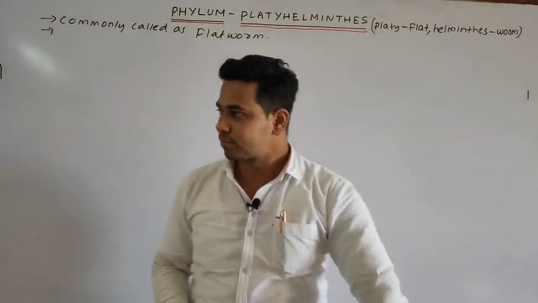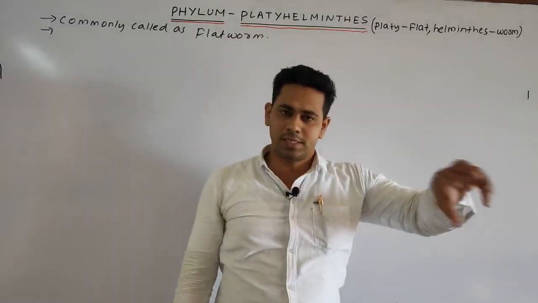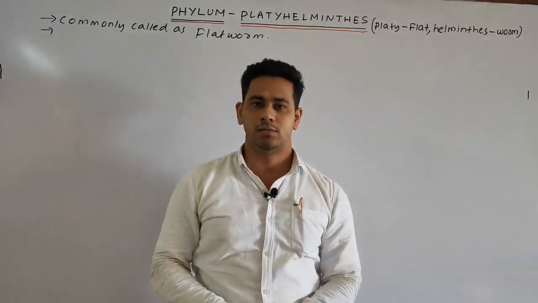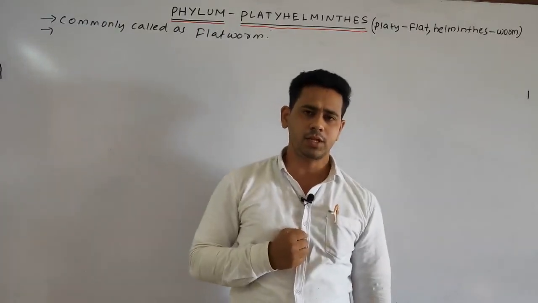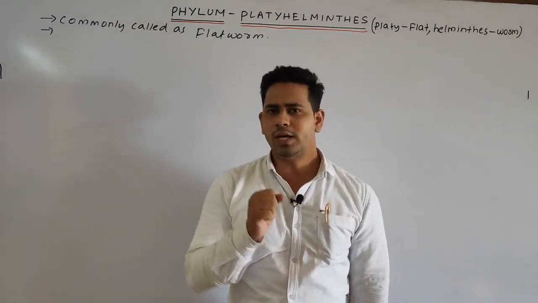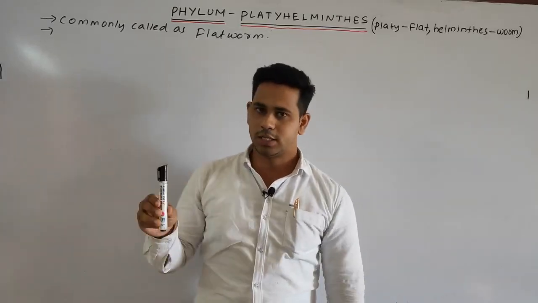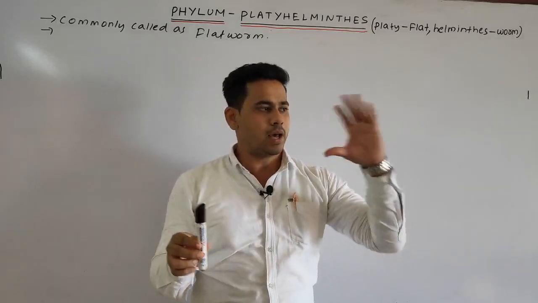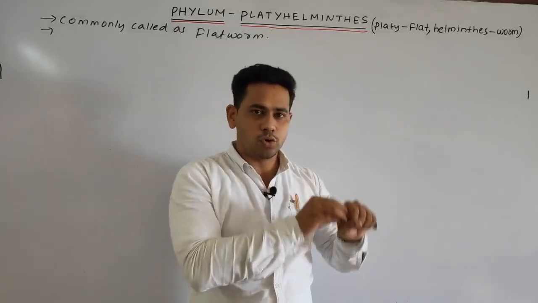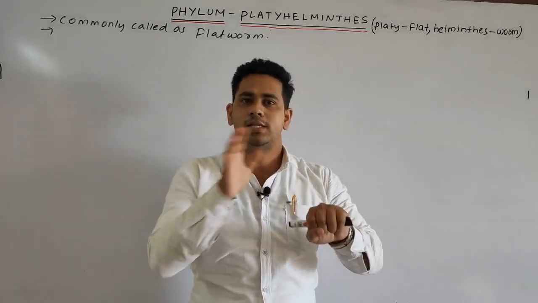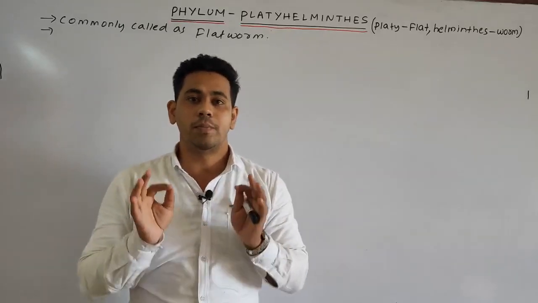Next students, in the case of Platyhelminthes, these are basically parasites of mostly vertebrates, and some are free living. Students, what does parasite mean? Parasite means an organism depends on another organism, a host, inside which it stays for its living.